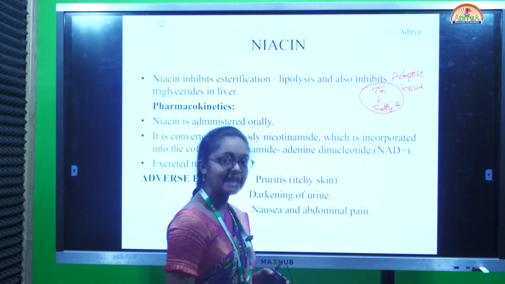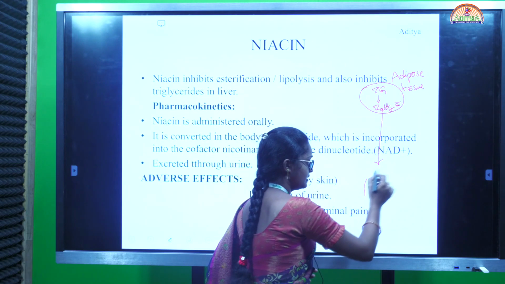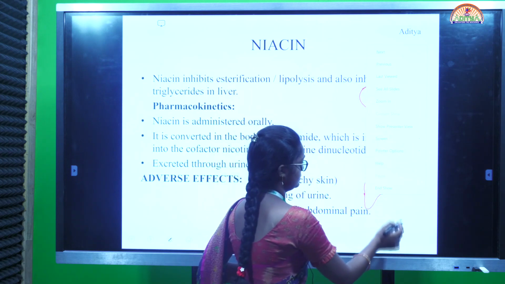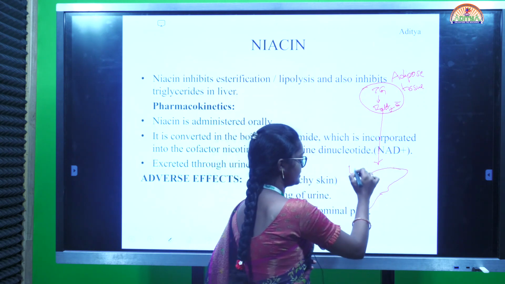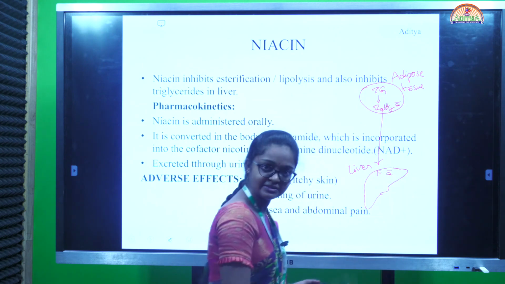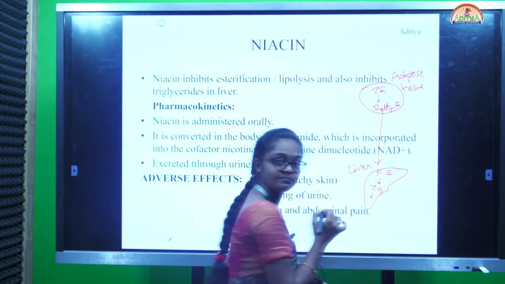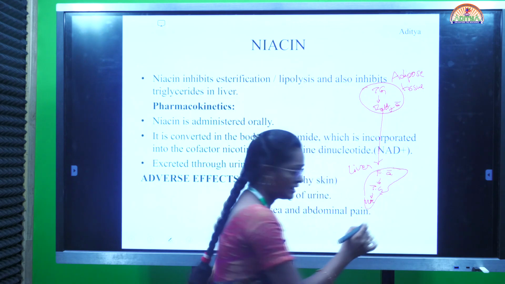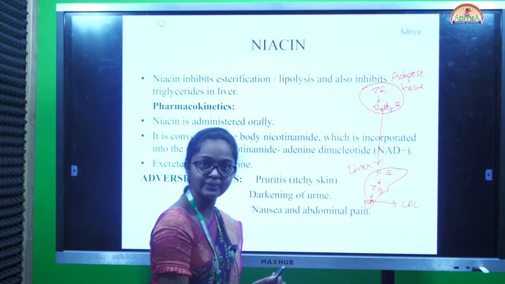These fatty acids enter into the liver. This is liver, and here the fatty acid again gives triglycerides and forms VLDL, very low density lipoprotein, and it is released into the blood. Low density lipoprotein is released into the blood.